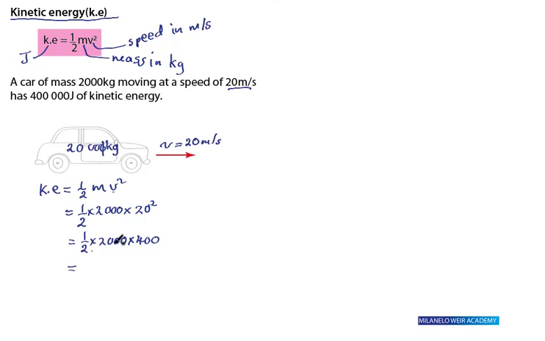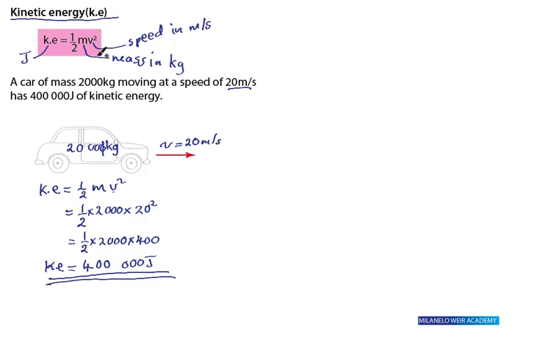If we punch our calculator, this is what we get: 400,000 joules as expected. So this is the value of kinetic energy. Remember, kinetic energy is possessed by what? By a moving object. When an object moves, it possesses kinetic energy, and the formula is half mv squared.